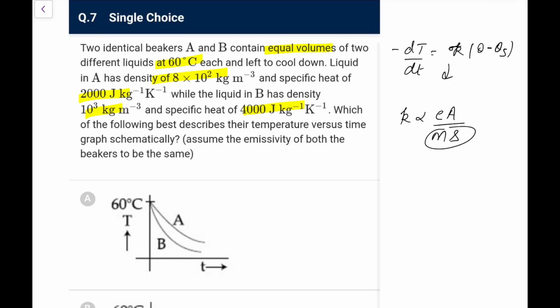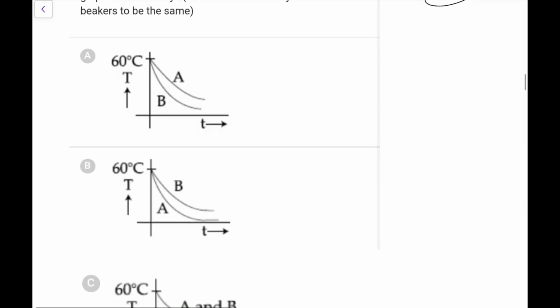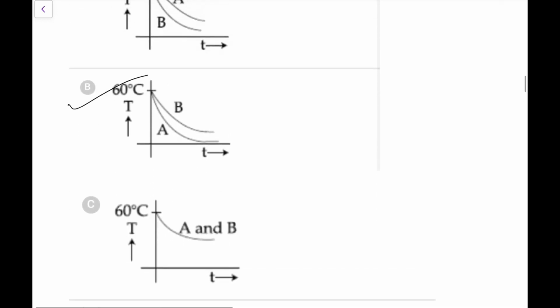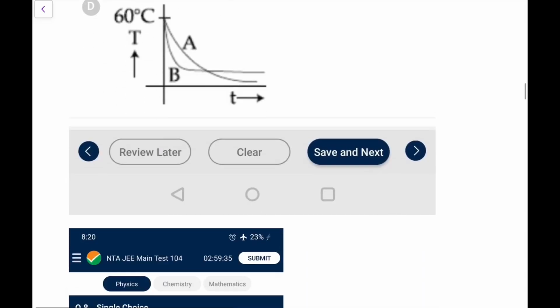The second one will have more density, that means more mass. The second one, sorry, B has more mass and more specific heat, so its K would be lesser, so its rate of cooling would be lesser. So A will cool faster, so there will be only option B I can go for, because A will definitely cool faster.